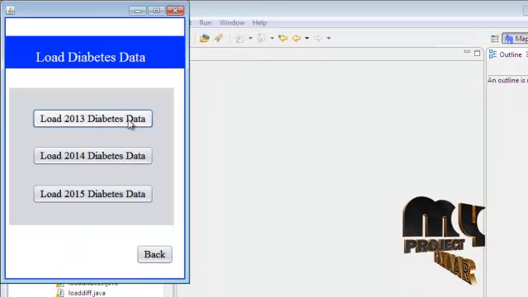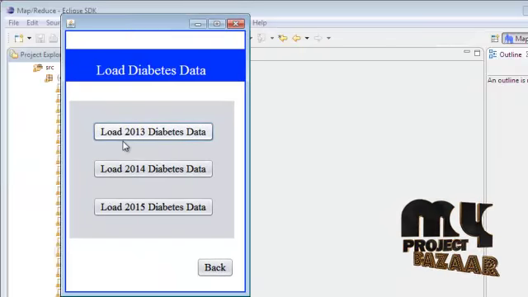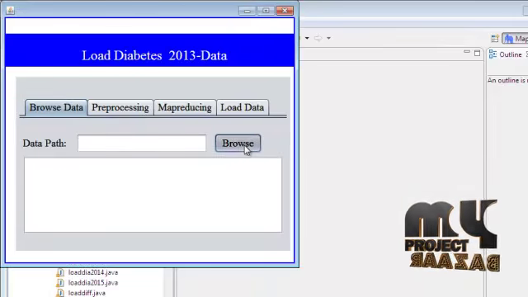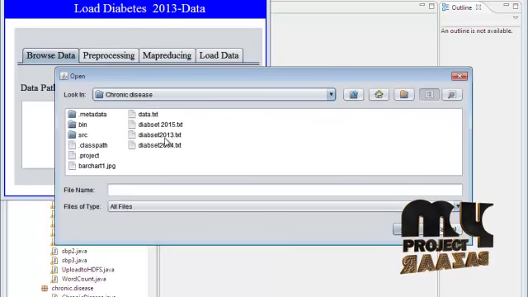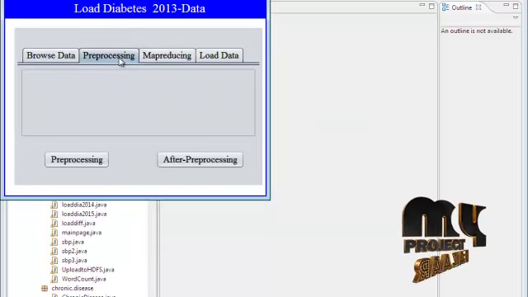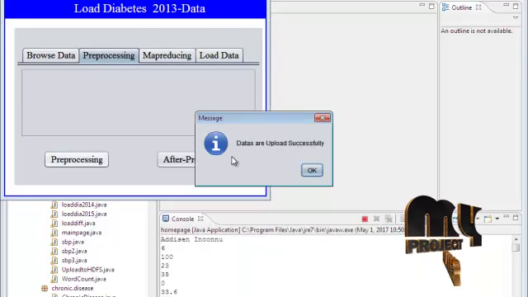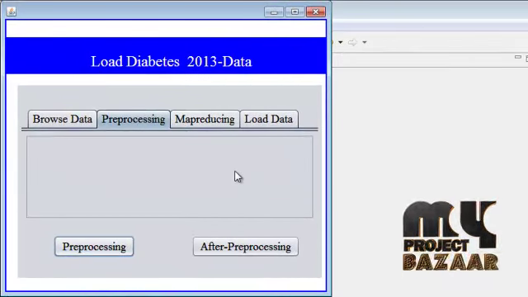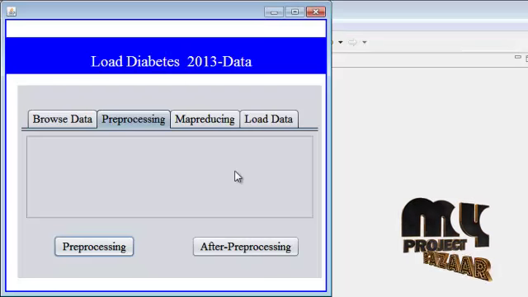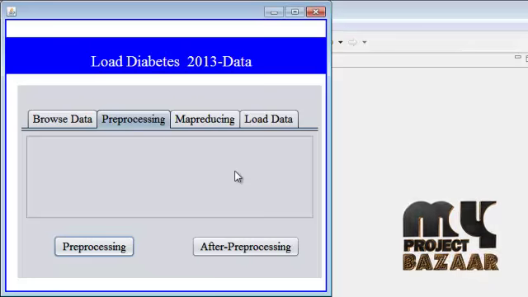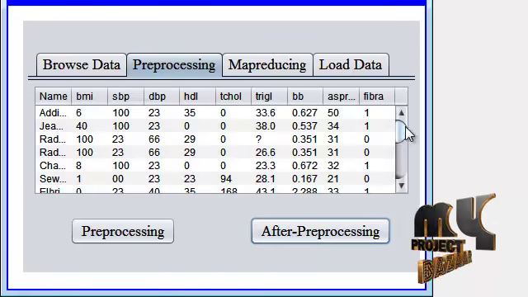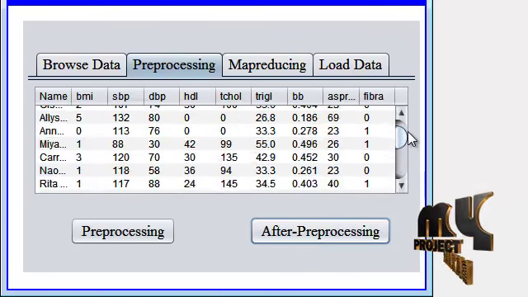The first process is loading the dataset. In our process we load the 2013, 2014 and 2015 diabetes-related datasets. Click 2013, then the browse button. Click browse and choose the 2013 dataset. Click pre-processing. After the pre-processing is completed, it truncates all irrelevant, redundant and unwanted information, which is deleted in our process. After the pre-processing is completed, our data is cleaned, and the pre-processed data can be viewed in this process.